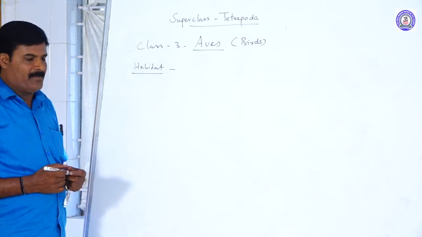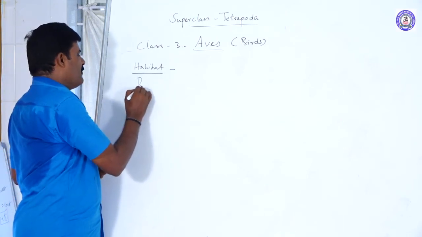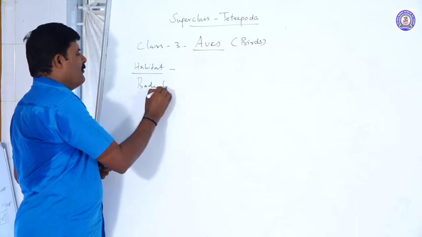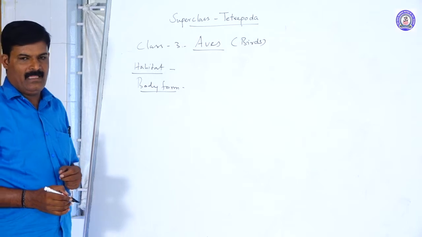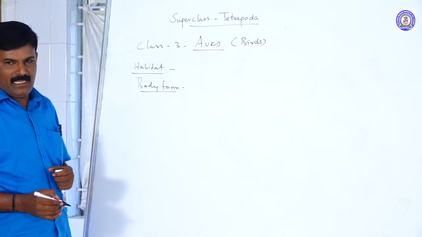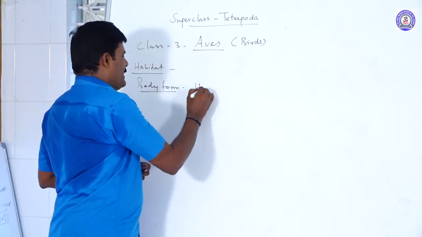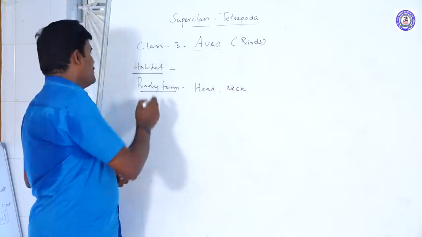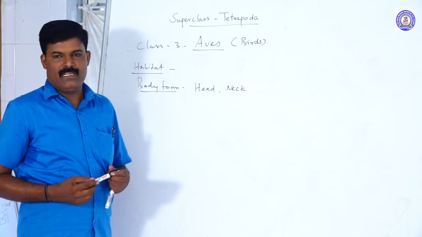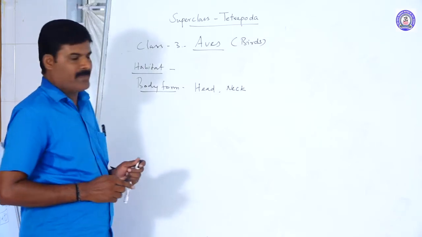Freshwater and the land. The body form and the body wall: the body is divisible into head, neck, trunk and tail. It has a head and a long folded neck. So the birds, we already know, are warm-blooded animals.